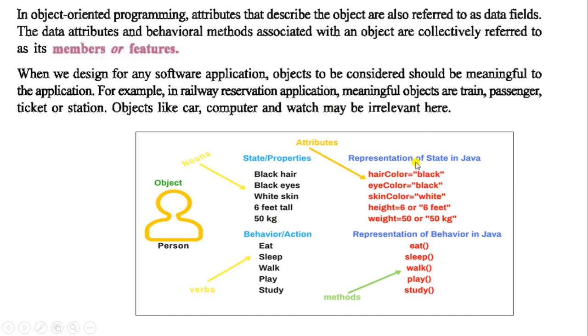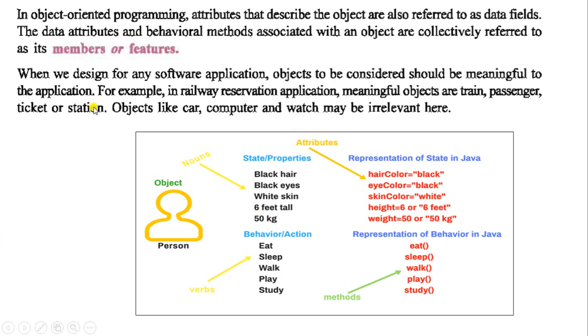So their value is, suppose, black hair. So hair color is black. So black is nothing but a value. Okay, eye color black, skin color white, height is 6 feet. So these are the values. And in object oriented programming, attributes that describe an object are also referred to as data fields. The data attributes and behavior methods associated with an object are collectively referred to as its members.